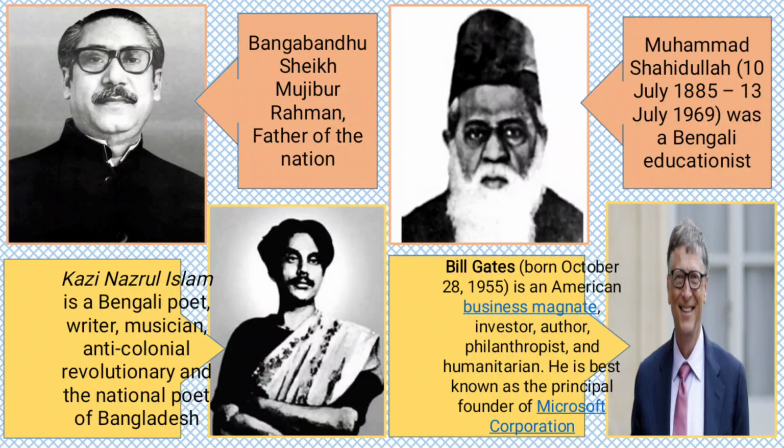Do you have any idea about Bill Gates? Yes. He is an American business magnate, investor, author, philanthropist, and humanitarian. He is best known as the principal founder of Microsoft Corporation.